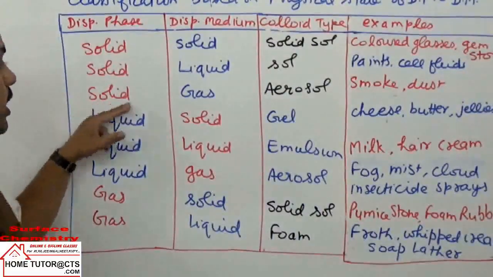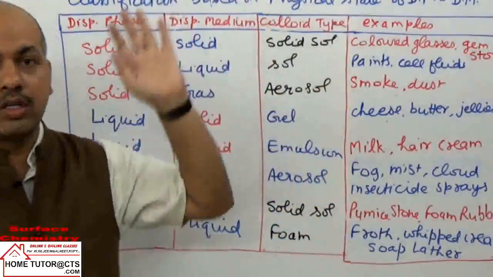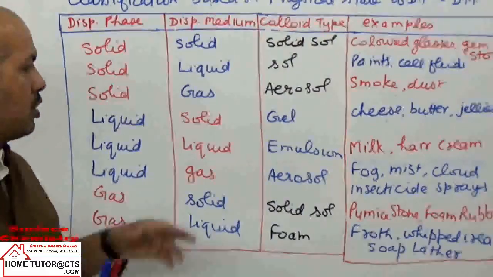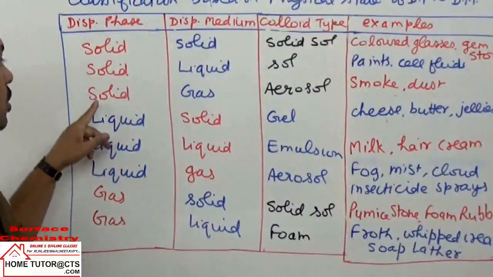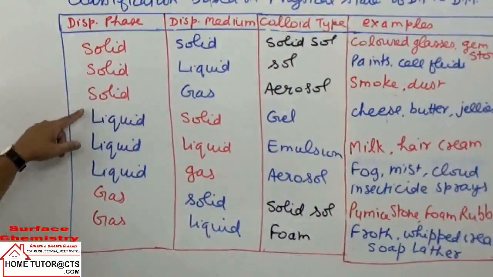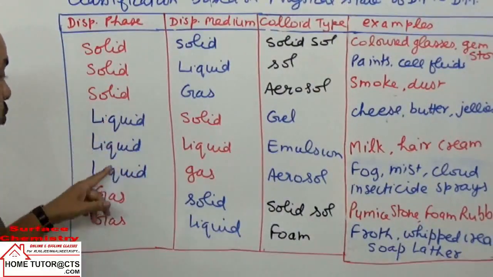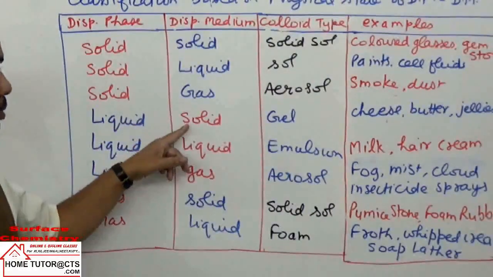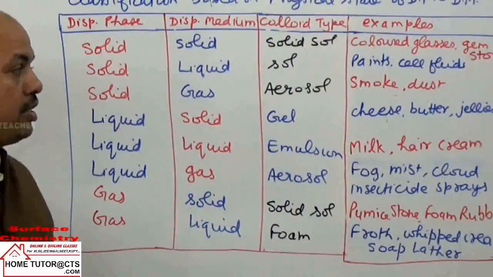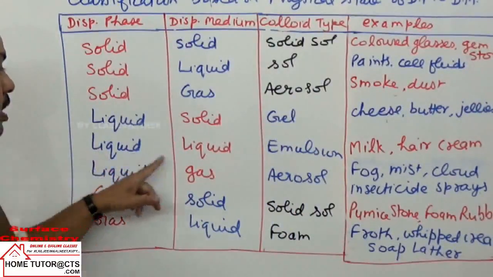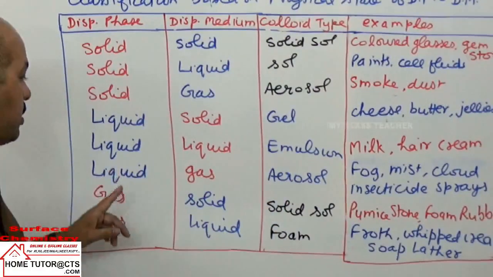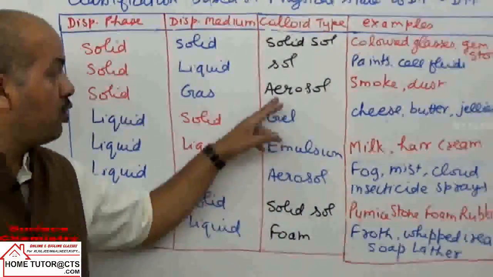Next is solid in gas, it is called aerosol. An example is smoke. What is smoke? Made of carbon components and dust particles in air. So smoke and dust are common examples of aerosols. Next, when we take liquid as the dispersed phase, again we have 3 combinations: it can be present in dispersion medium solid, liquid or gas. Liquid in solid is called gel. Examples are cheese, butter, jellies. Then liquid in liquid is called emulsion. Examples are milk and hair cream. And liquid in gas is again called aerosol.